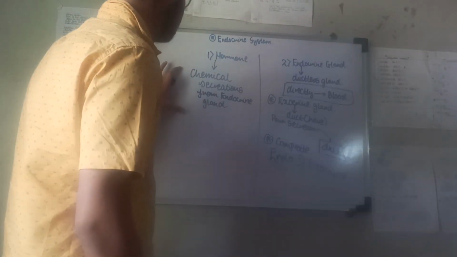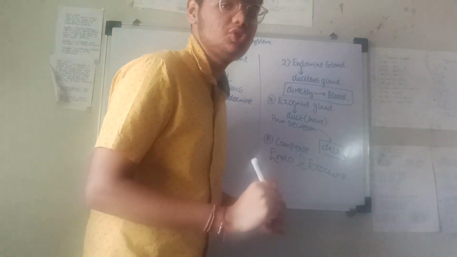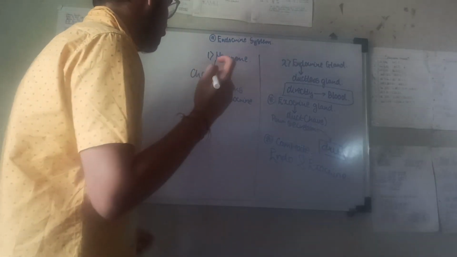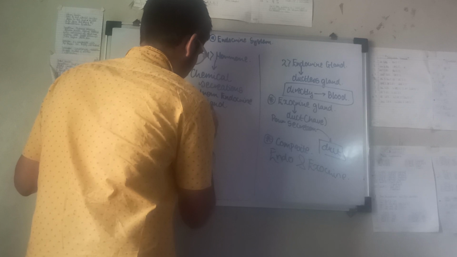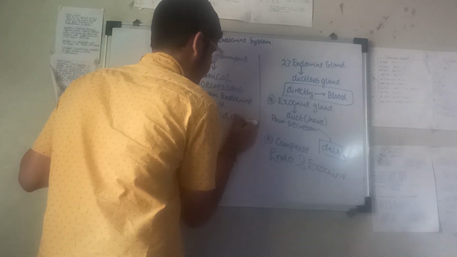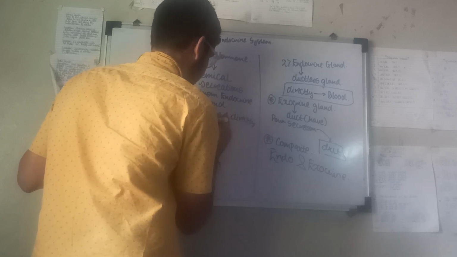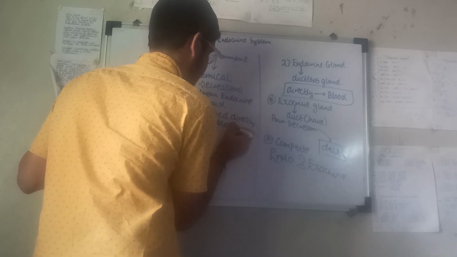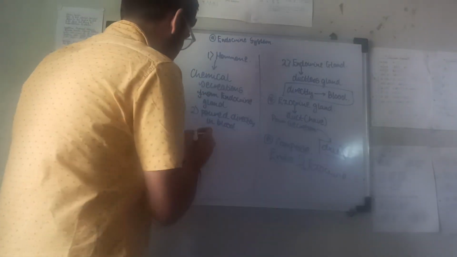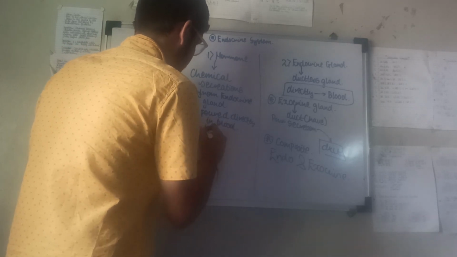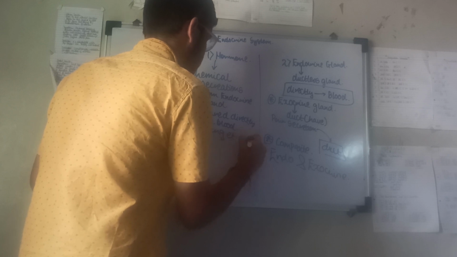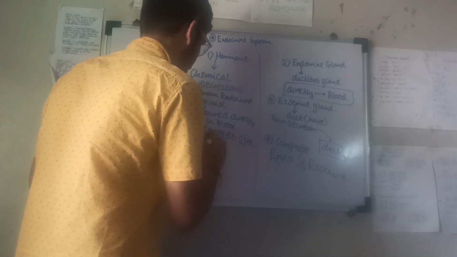So this is the first simple way to define hormones: they are chemical secretions from the endocrine gland, poured directly into the blood, as endocrine glands lack a duct, and which target specific organs.